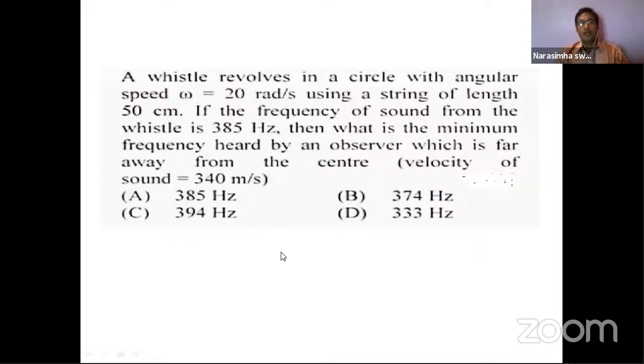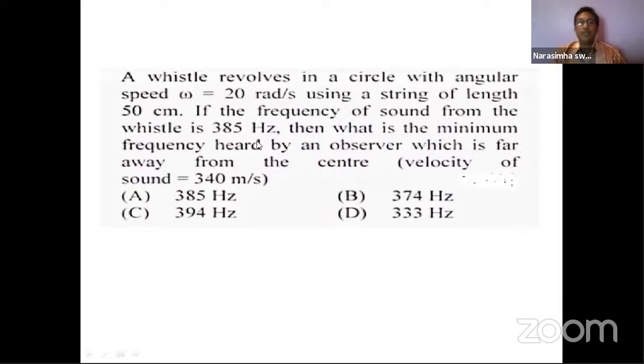A whistle revolves in a circle with angular speed 20 radians per second. Okay, angular speed, right? Angular velocity. Using a string of length 50 centimeters.